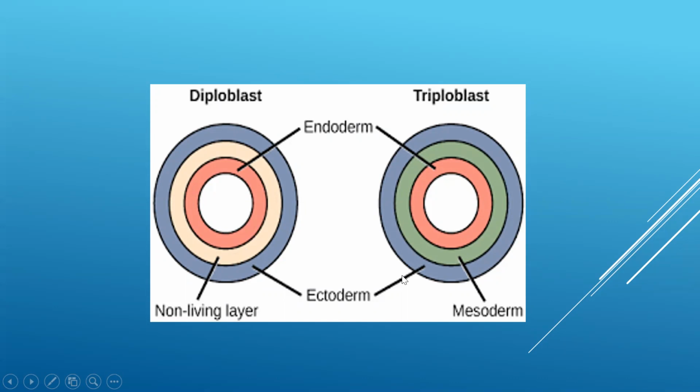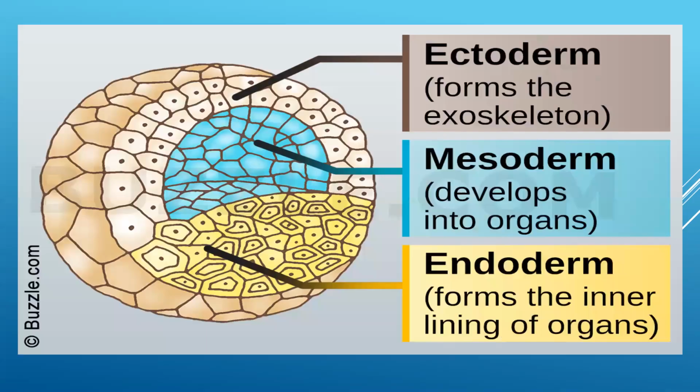Here ectoderm, then this mesoderm, and then the inner layer endoderm. So this is triploblastic and this is diploblastic.